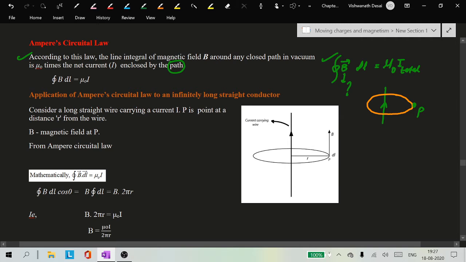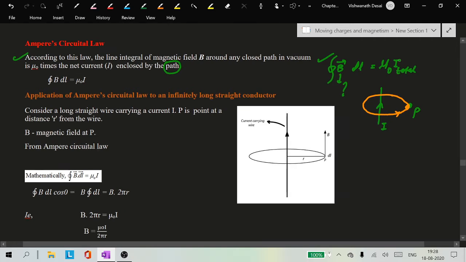This loop should pass through the particular point where I am going to calculate the magnetic field, so that the current carrying conductor is enclosed by the loop. The current is entering the imaginary loop, so the total current enclosed by the loop is I total. And mu naught, because the conductor is surrounded by free space or vacuum. Then what about dl? The dl is a small length element of the loop we are going to consider.